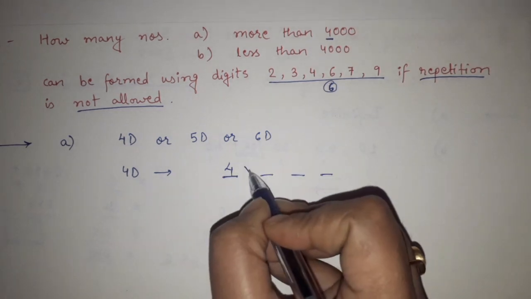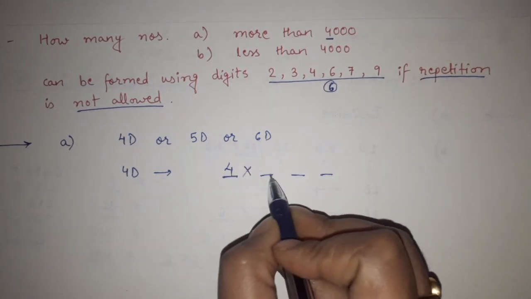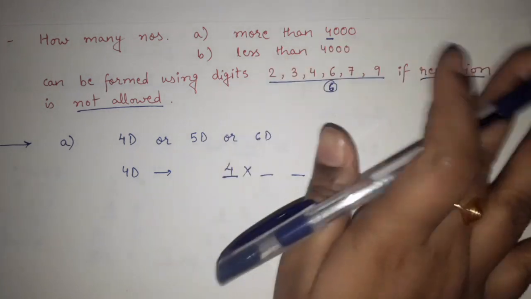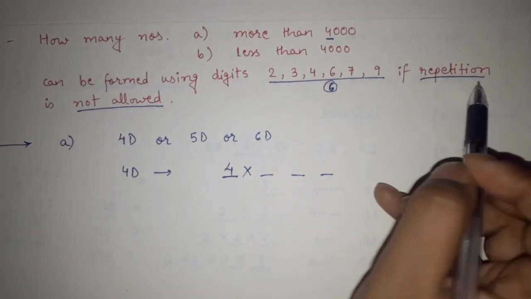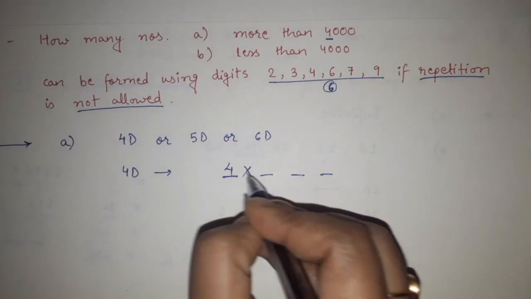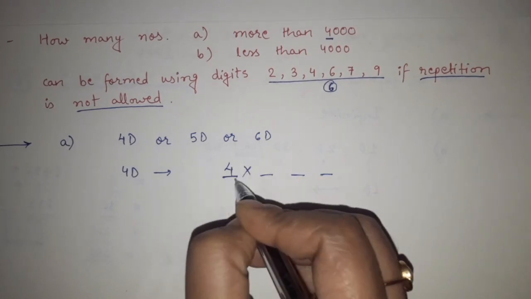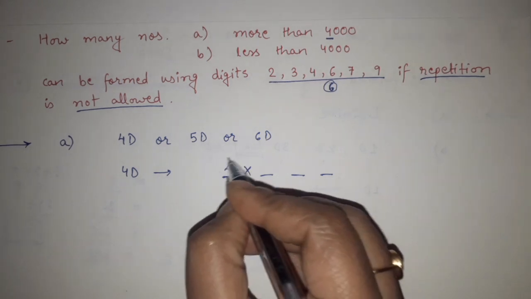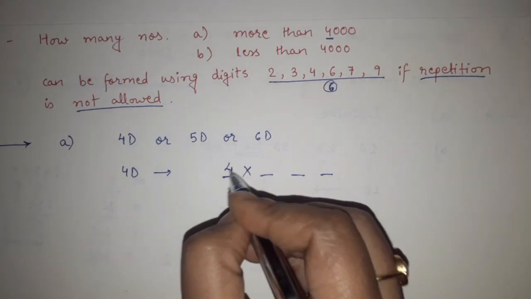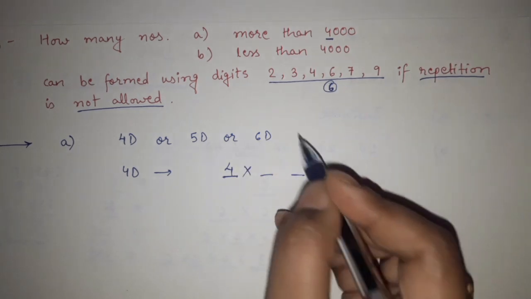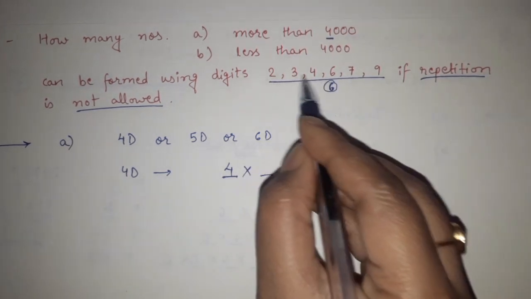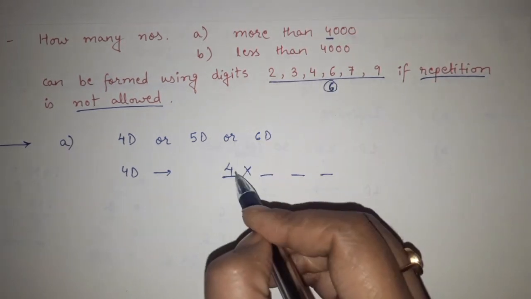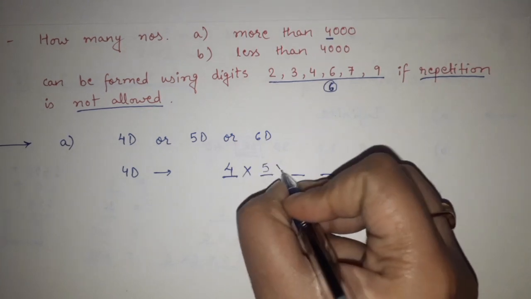So 4 possibilities. Now for this digit, any of these numbers are possible, but it is said that repetition is not allowed. That means whatever digit was here, this digit cannot be repeated here. So out of these 6 numbers, one number had already come here, so here 5 possibilities are remaining.